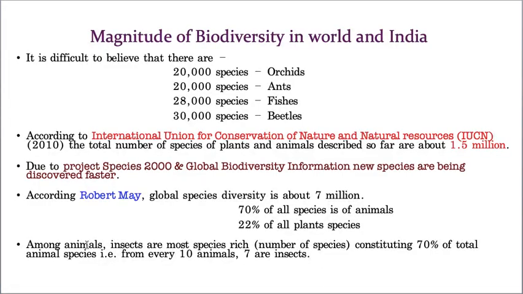Again in that, the largest class is Insecta. Hope you remember from your 11th class where we explained the animal kingdom. You have learned the largest phylum is Arthropoda, and of course the second largest one is Mollusca. But what I wanted to tell you is, out of 10 identified animals, 7 are insects, arthropods itself.